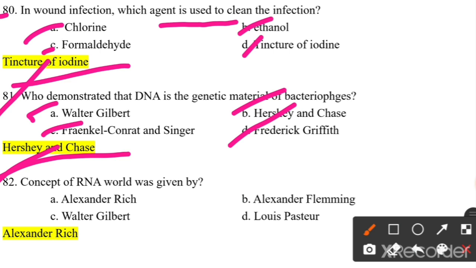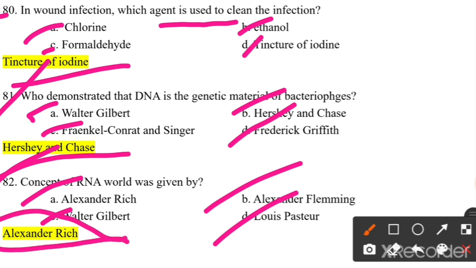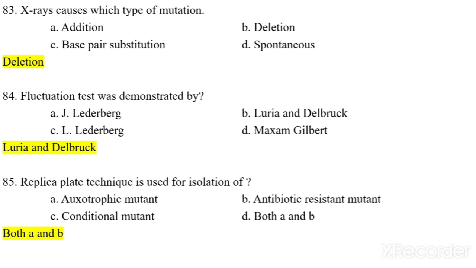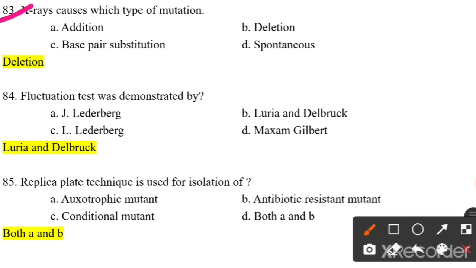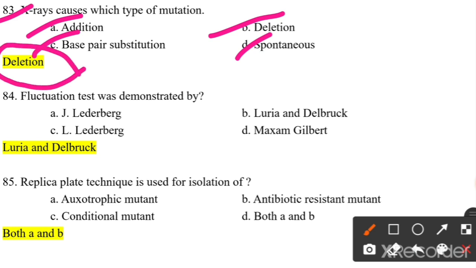Concept of RNA world was given by whom? Alexander Rich, Walter Gilbert, Alexander Fleming, Louis Pasteur. So it is given by Alexander Rich. X-ray causes which type of mutation? Addition type of mutation, deletion mutation, base pair substitution, spontaneous mutation. So X-ray causes deletion type of mutation, where the specific sequence of the gene or the DNA is deleted